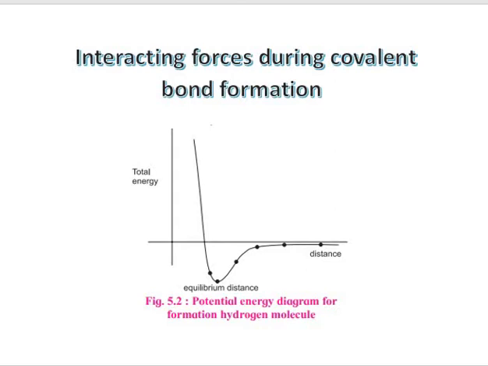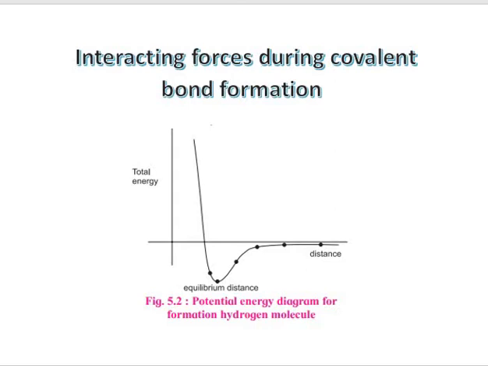Actually, this has happened due to the interactive forces which develop between the nuclei of two atoms and also their electrons. These forces may be attractive forces and may be repulsive forces. And both the forces act on both the atoms which are bonding with each other.